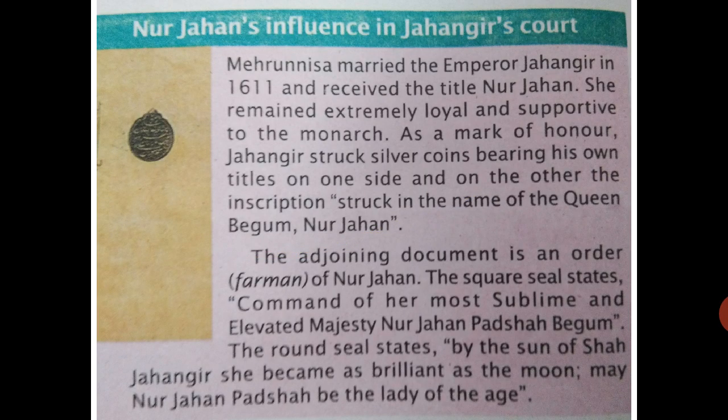Nur Jahan, Mehrunisa, married the Emperor Jahangir in 1611 and received the title Nur Jahan. She remained extremely loyal and supportive to the monarch. As a mark of honor, Jahangir struck silver coins bearing his title on one side, and on the other side the name of Queen Begum Nur Jahan was inscribed. Currency coins were there, and on the silver coins one side had Nur Jahan's name written.